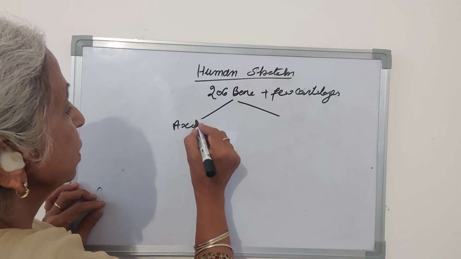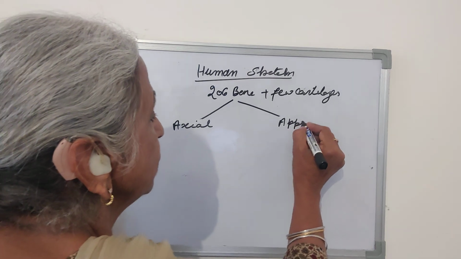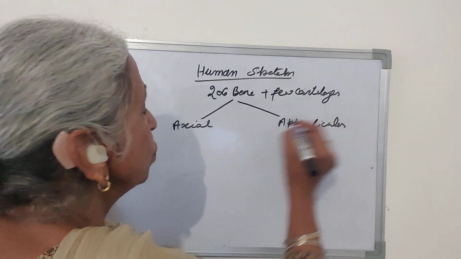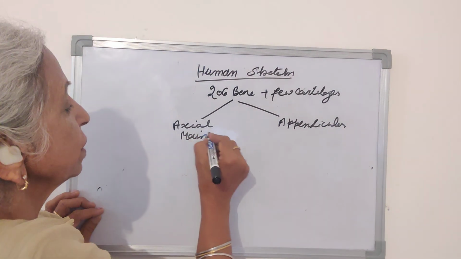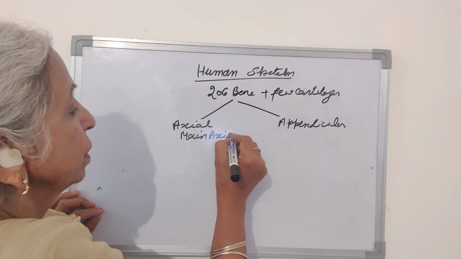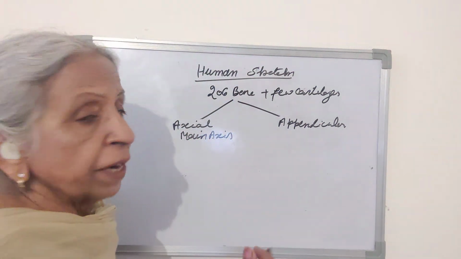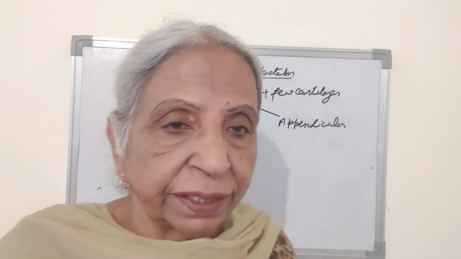Axial skeleton and appendicular skeleton. The axial skeleton forms the main axis of the body, just like the head and vertebral column. And the appendicular skeleton forms the appendages. Forelimbs and hind limbs are the appendages along with the girdles.